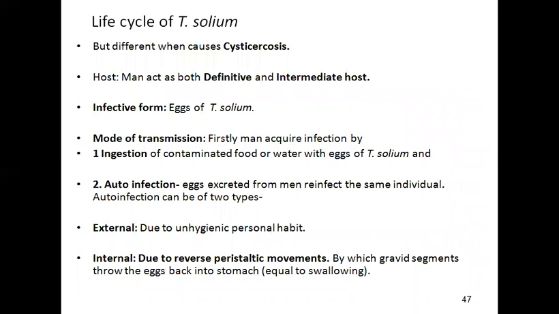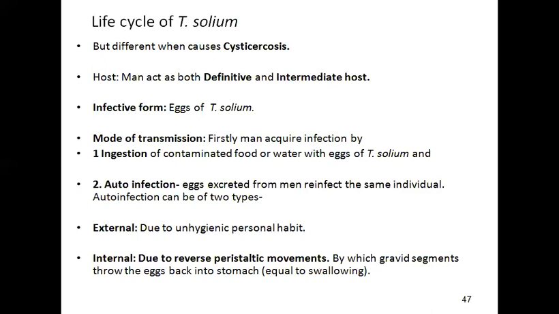But a different life cycle is followed when they cause cysticercosis. Humans act as both definitive and intermediate host. The infective form, instead of cysticercus cellulosae, is the eggs, which act as the infective form of Taenia solium causing cysticercosis in humans.